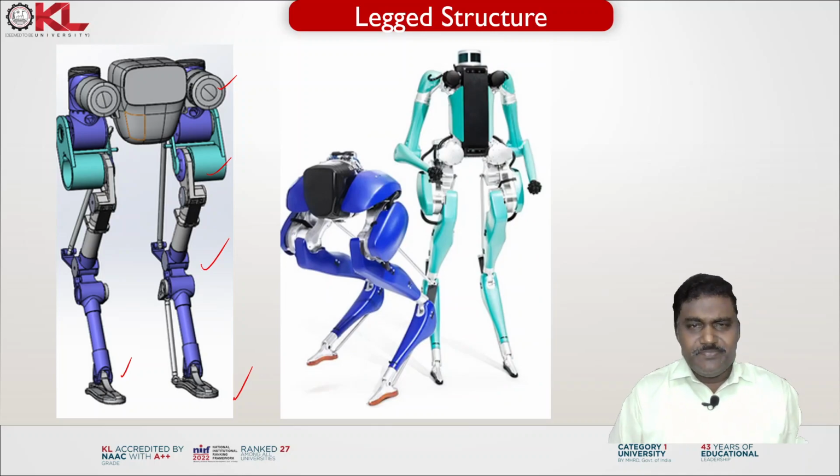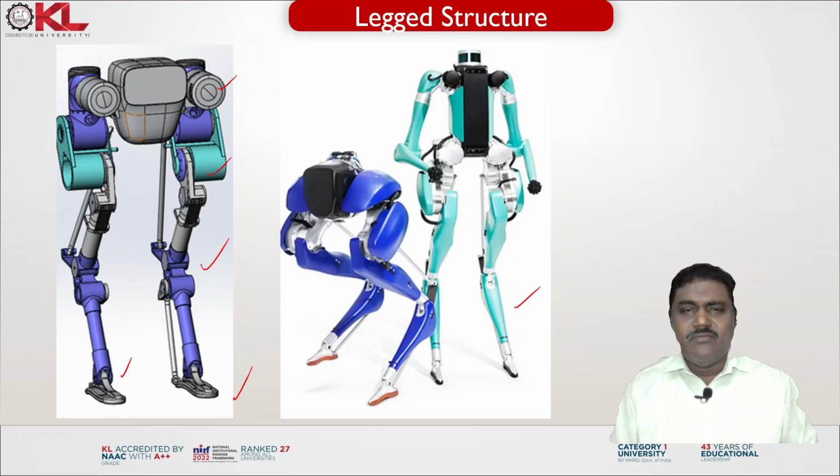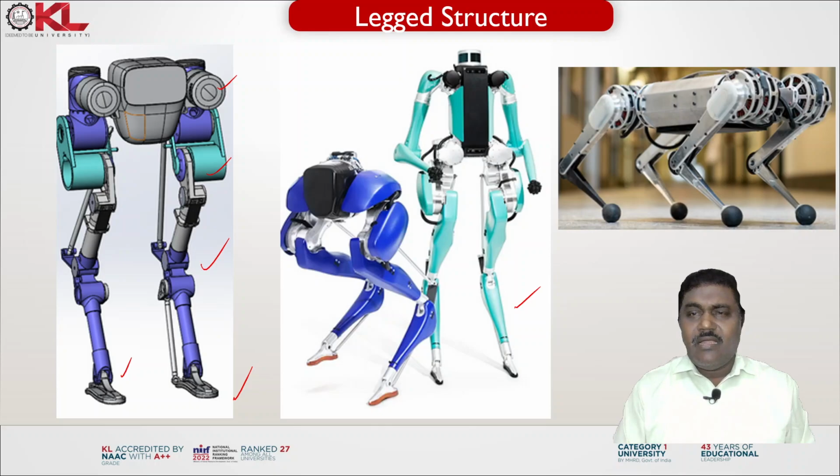This is called a legged structure. You can see how the robots are involved for legged structures. It's more like a human being, it's moving. So, that's called legged structure robots. And you can see here is another one with a legged structure robot.